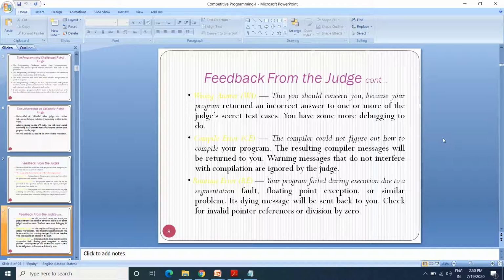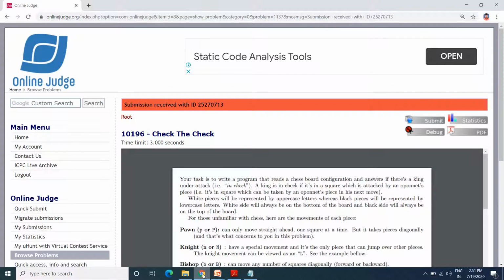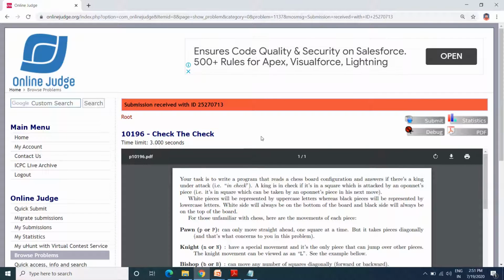At the end of the semester you need to submit the acknowledgement, that is the accepted mail from this online judge, along with your problem statement. So make sure that you get the accepted mail from the online judge, which has to be attached during your submission.